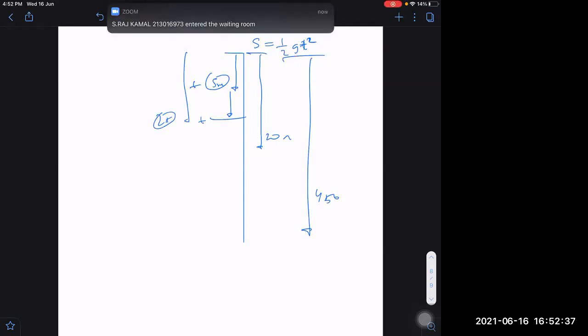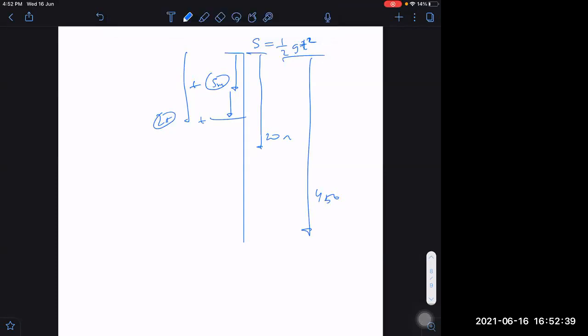No, you are not applying anything. Please understand, all things are not just following the unitary method only. Are you very fond of unitary method? I am also fond of unitary method, but we have to apply it in the right place. Some things will behave in such a way that we just take 5 unit displacement in 1 second, then 10 unit displacement in 2 seconds. But that happens when the motion is uniform, not for non-uniform motion, not for accelerated bodies.